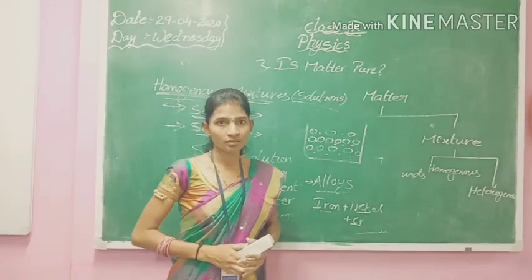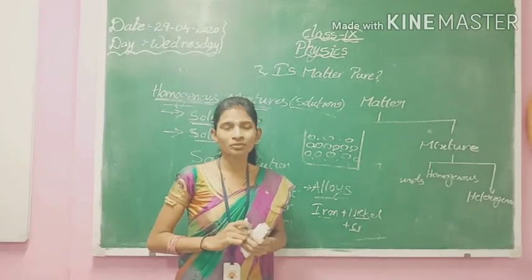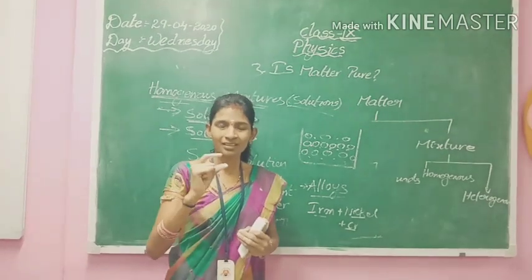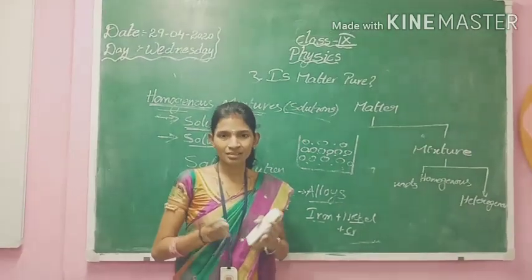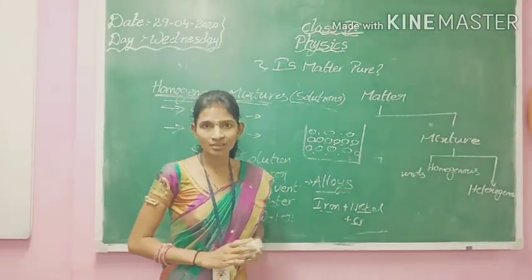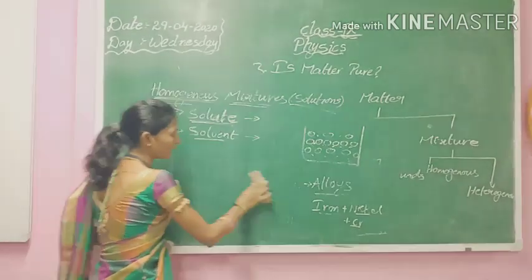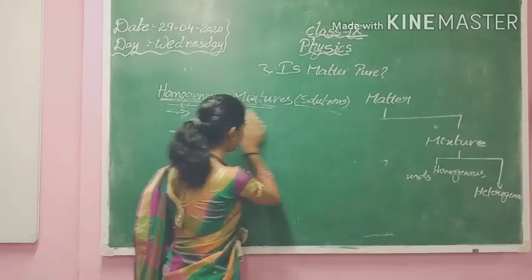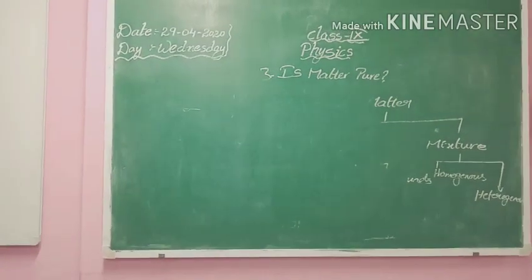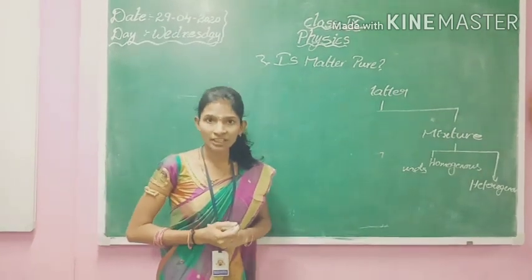And how can we check the concentration of these solutions? So when you are taking that lemon juice, some of them will try to take it with more sugar in it and some of them will take it with little sugar in it. Just this small and more will give us how strong the solution is. And so when we are considering the solution, we can take it as concentrated solution or diluted solution.